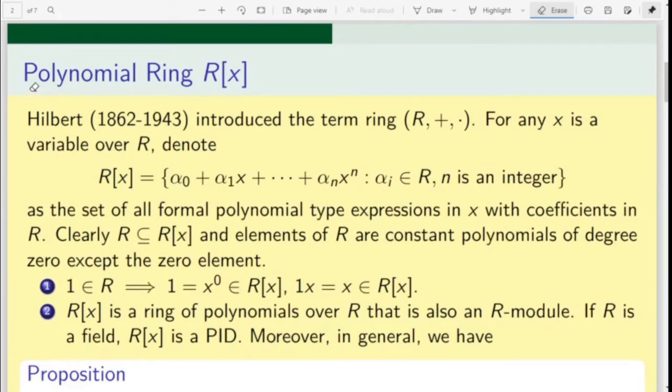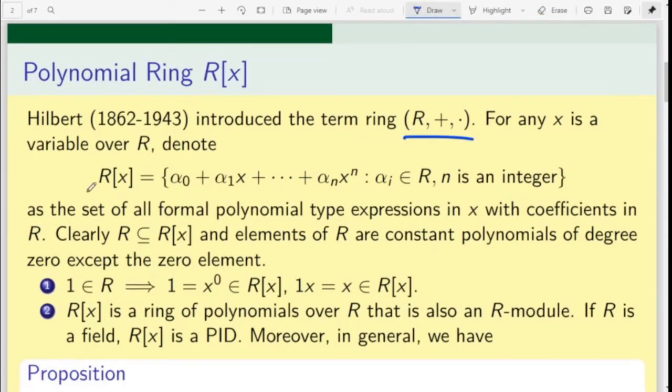First we consider polynomial rings. Let R be a ring and R[x] a collection of all polynomials over R. If we take n equals 0, then we have only these elements. So we have this situation, R is contained in R[x], because every element of R is a polynomial.